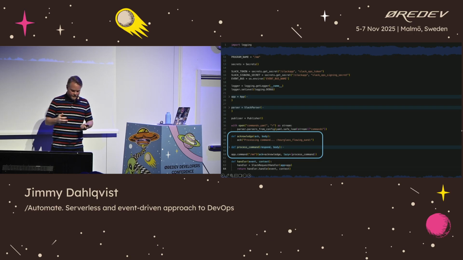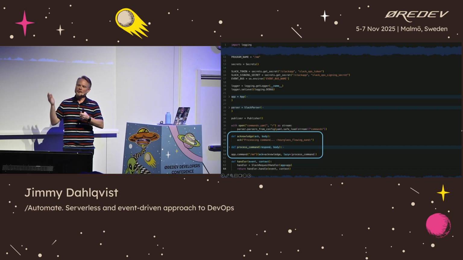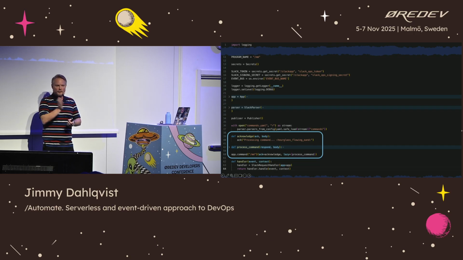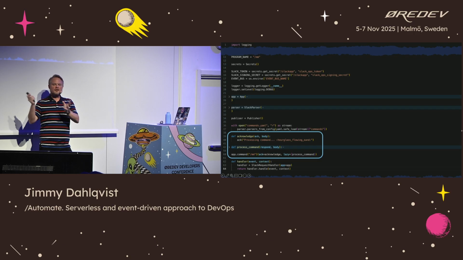Because Slack has this thing that if you write the bot, you need to respond back within a certain time. If you don't do that, Slack considers the command as a failure. So that's why we acknowledge directly that we took the command from them, and then we do a lazy process and actually do the actual implementation, because some of these commands take a very long time to run.